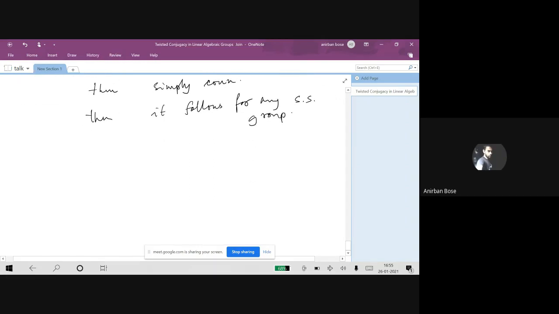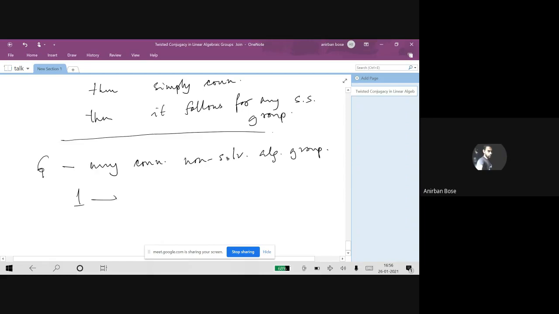And if the thing is true for semi-simple, then the main theorem that we stated for non-solvable algebraic groups is also immediate. So for the main theorem, if I take G to be any connected non-solvable algebraic group, then what we first do is look at this exact sequence.